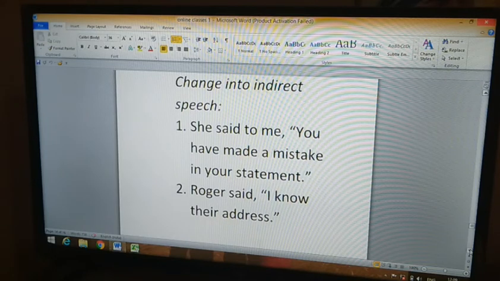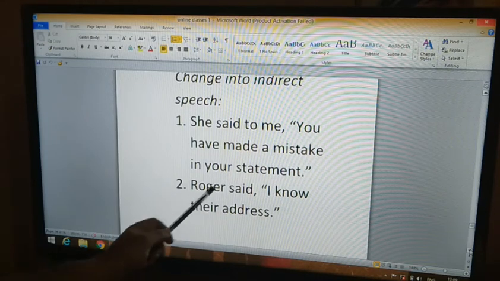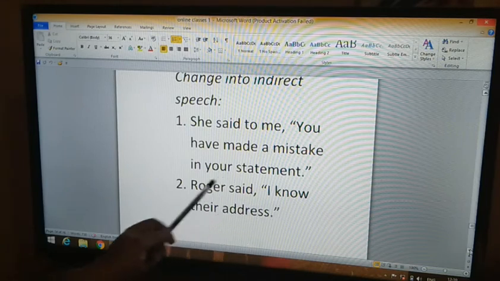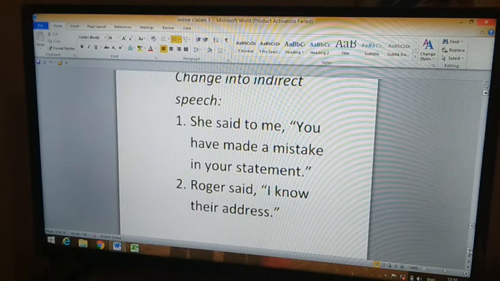Second question, Roger said, comma, double inverted commas, I know their address.